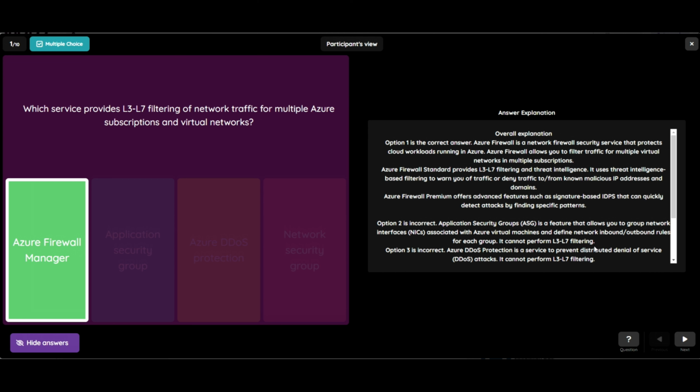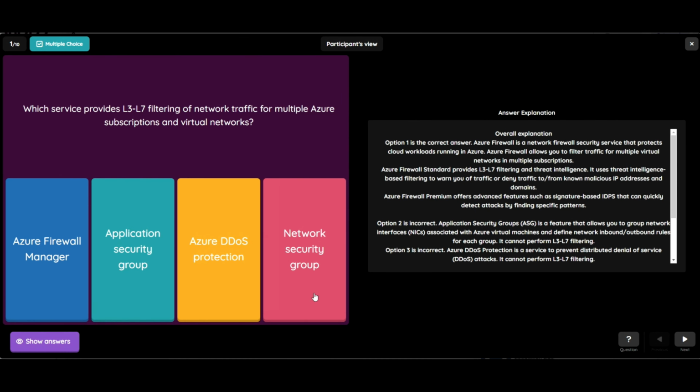It uses threat intelligence based filtering to alert you of traffic or deny traffic to or from malicious IP addresses and domains. Azure Firewall Premium offers advanced features such as signature-based IDPS that can quickly detect attacks by finding specific patterns.